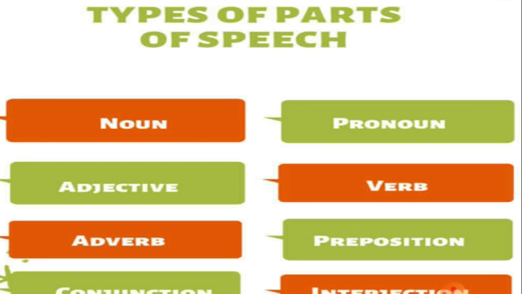So, let us have a short recap of yesterday's class. What is a noun? Noun is the name of a person, place, thing, or an idea, examples like Ravi, Ramu. Next, the pronoun. Pronoun is a word which is used instead of a noun.